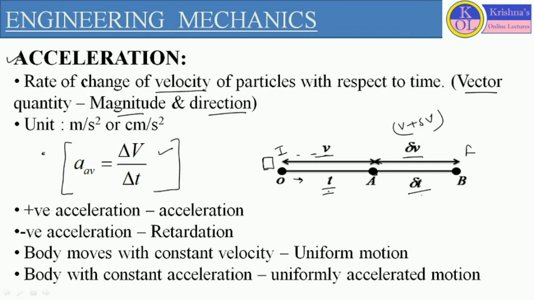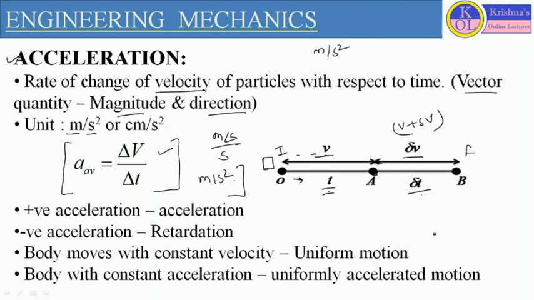Now with this we can define the unit of acceleration. The unit of acceleration is meter per second square. Velocity we consider as meter per second, and time is defined in seconds, so it will be meter per second square. By this way we can define acceleration. In terms of gravitational acceleration, we also use the same unit, meter per second square. So this is the basic description of acceleration.